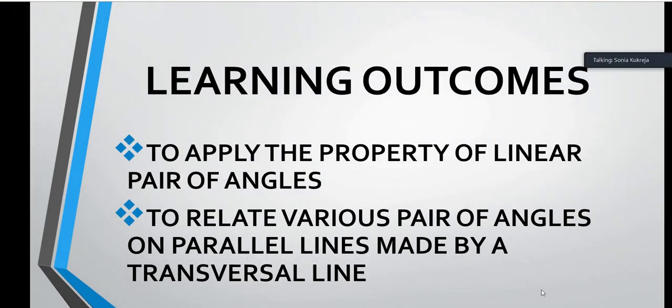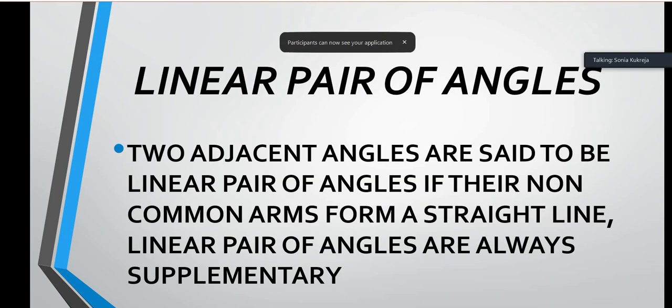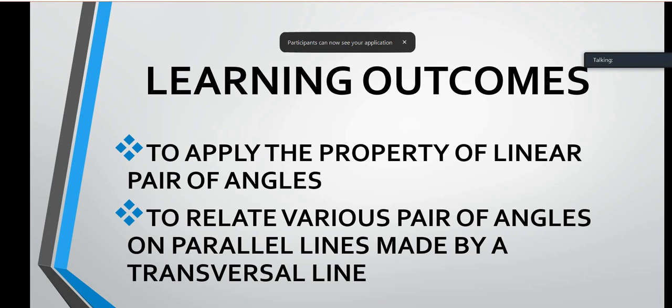Okay. At last, let's recall what were the learning outcomes. I hope these are achieved. The learning outcomes were to apply the property of linear pair of angles, also to relate various pair of angles on parallel lines made by a transversal line. I hope now you are aware of that. When two lines are parallel, then which pair of angles are equal and which pair of angles are supplementary.